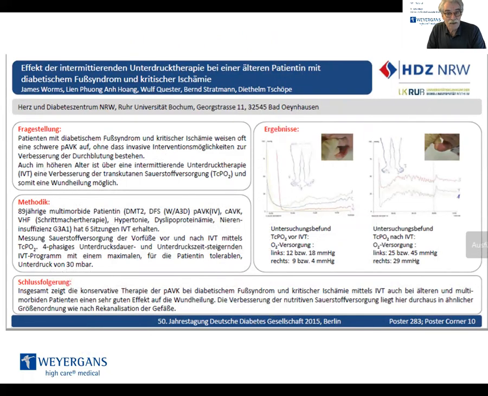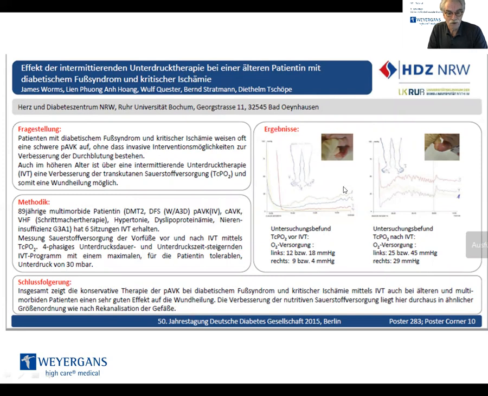Especially the effect of IVT on critical ischemia, diabetic foot syndrome, etc., was very well studied in the Heart and Diabetes Center in Germany. The effect of intermittent vacuum therapy on elderly patient with diabetic foot syndrome and critical ischemia.